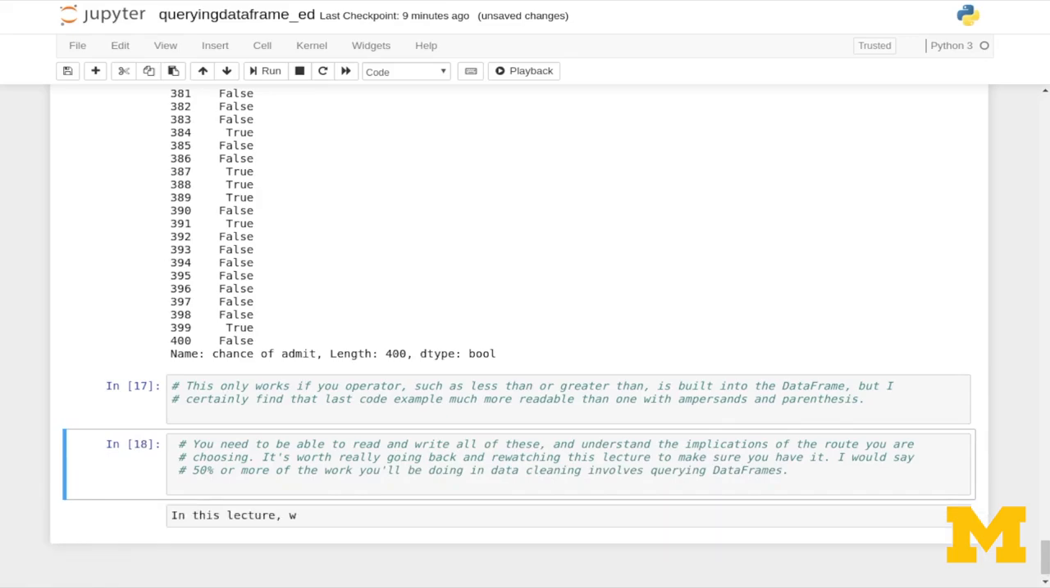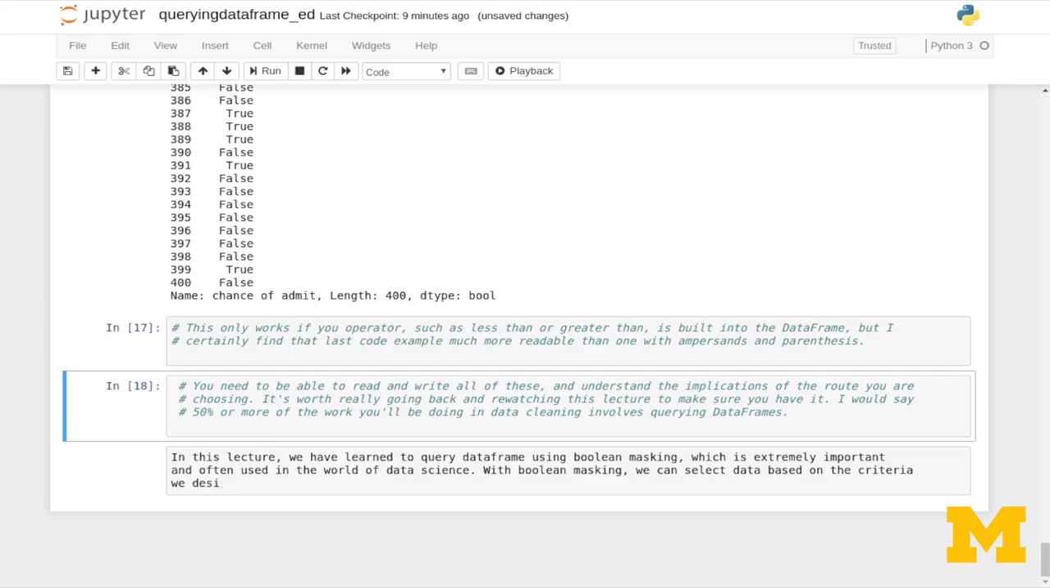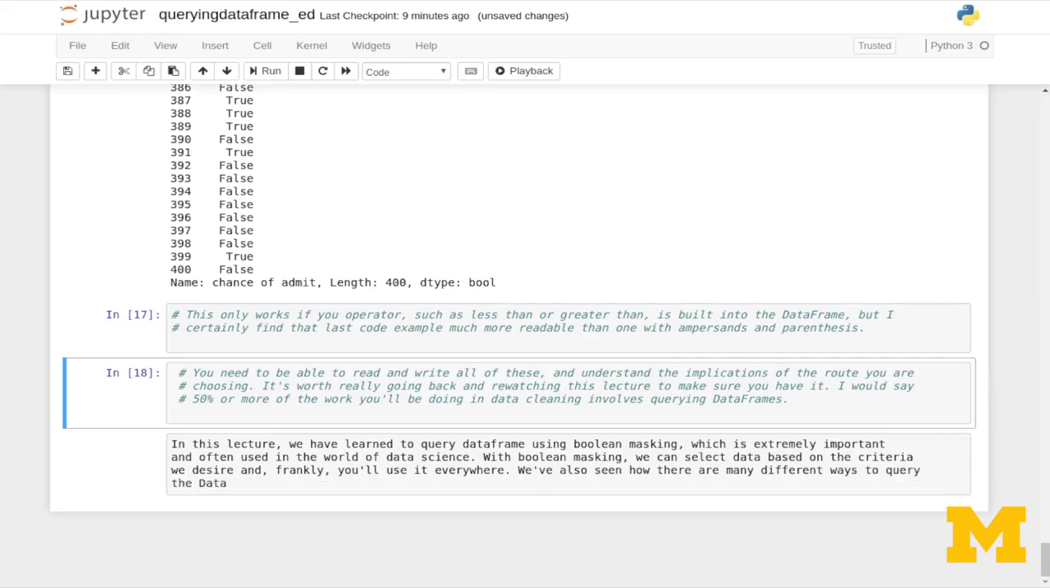In this lecture, we've learned to query data frames using Boolean masking, which is extremely important and often used in the world of data science. With Boolean masking, we can select data based on the criteria we define, and frankly, you're going to use this everywhere. We've also seen how there are many different ways to query the data frame and interesting side implications that come up when doing so.